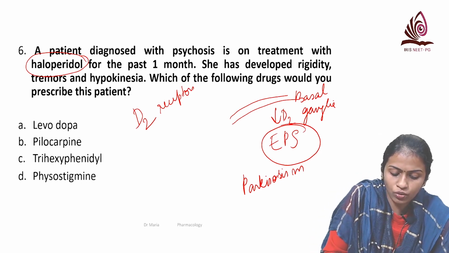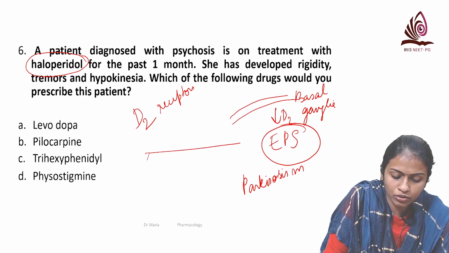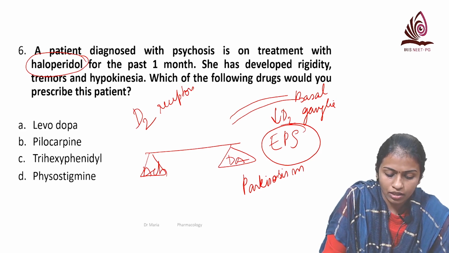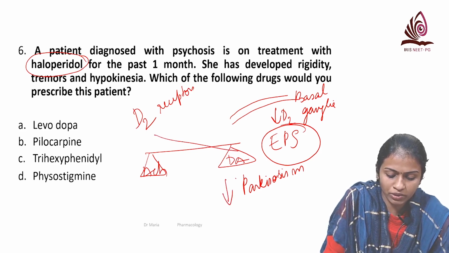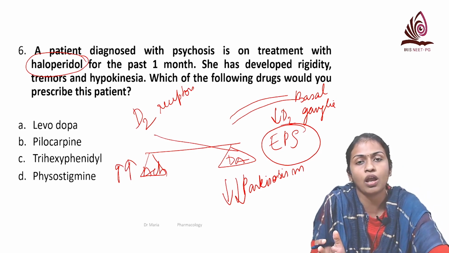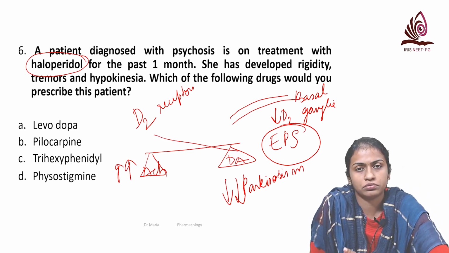Okay, so you know in Parkinsonism there are two neurotransmitters that are involved. One is dopamine, another one is acetylcholine. So there is deficiency of dopamine and there is cholinergic overactivity. So this is the basic pathophysiology of Parkinsonism.